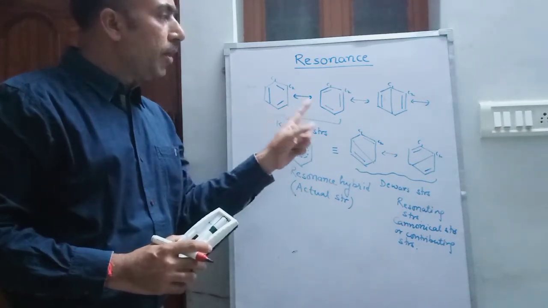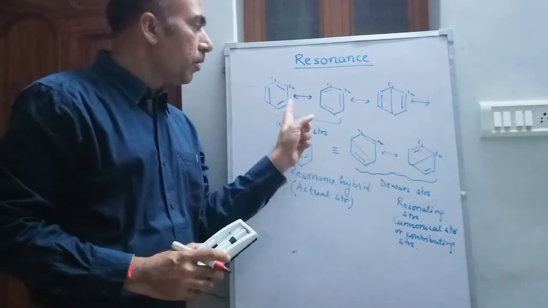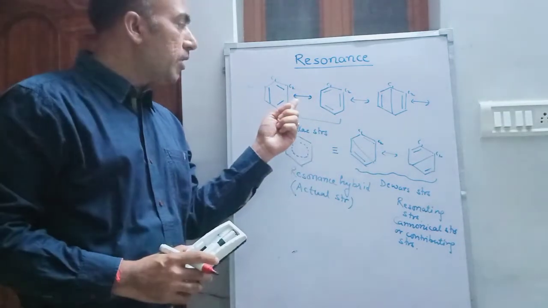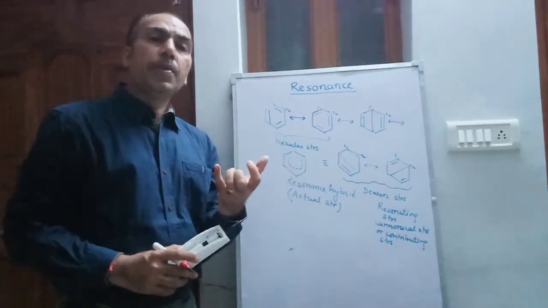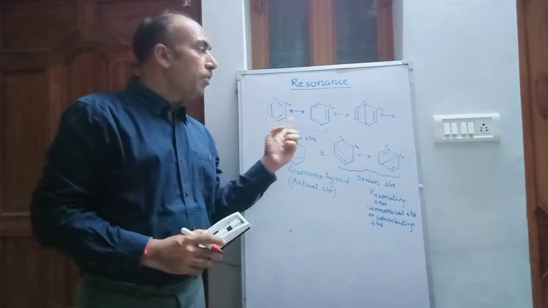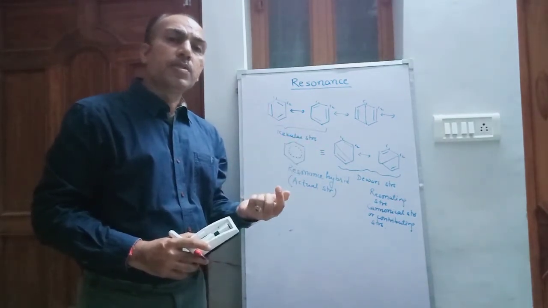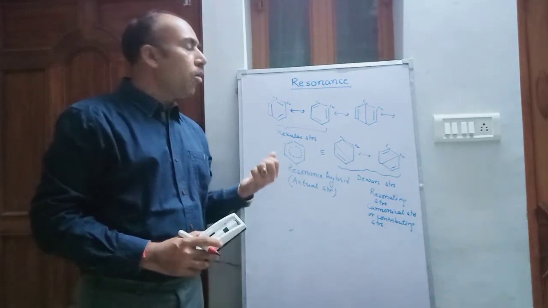These resonating structures are separated by a double-headed arrow. They are equivalent, or almost equivalent structures, so they are separated by a double-headed arrow. And what happens to the stability of the molecule by this type of resonance? The stability increases; more is the resonance, more is the stability. We'll see some more examples of resonance.